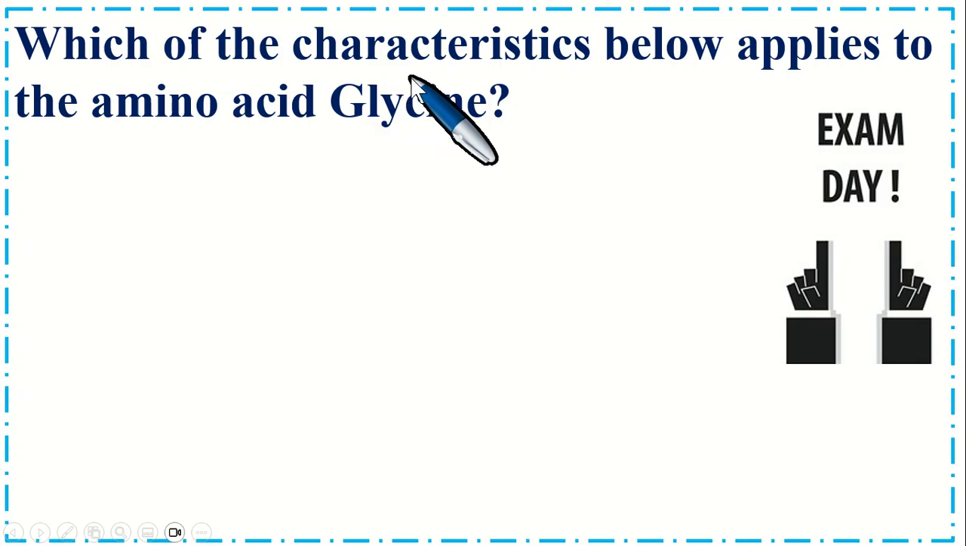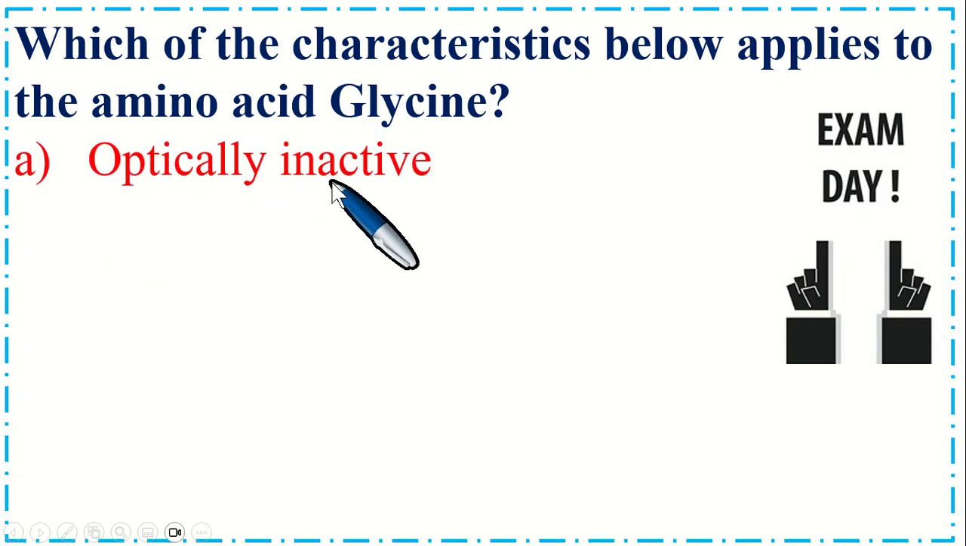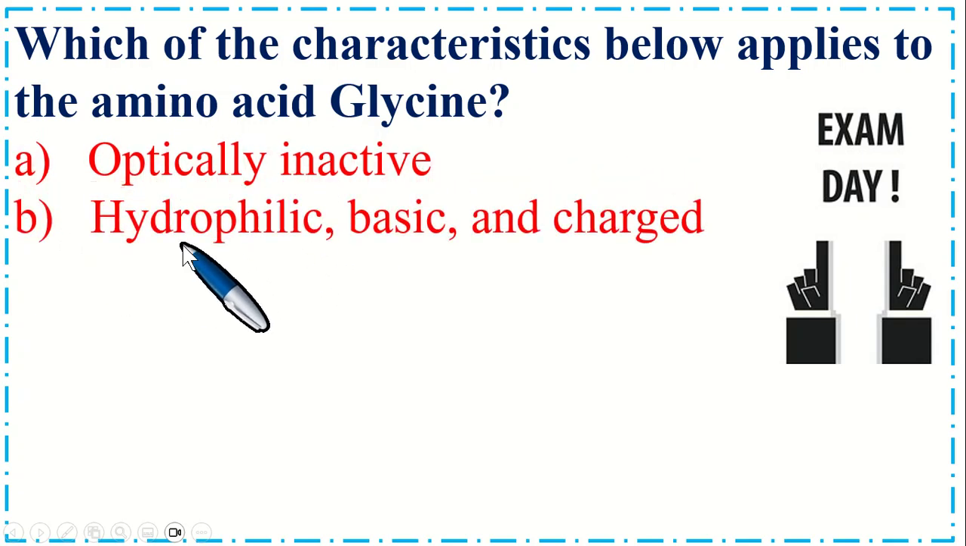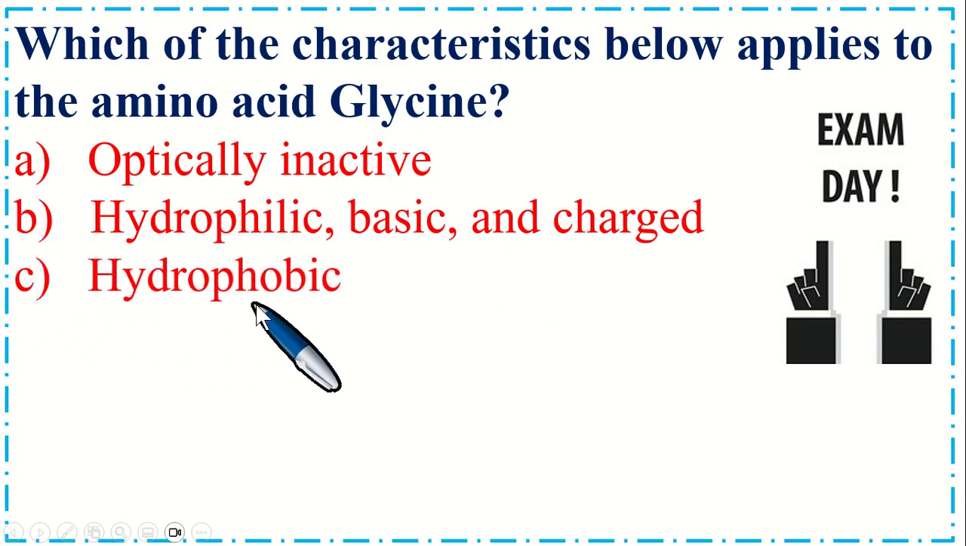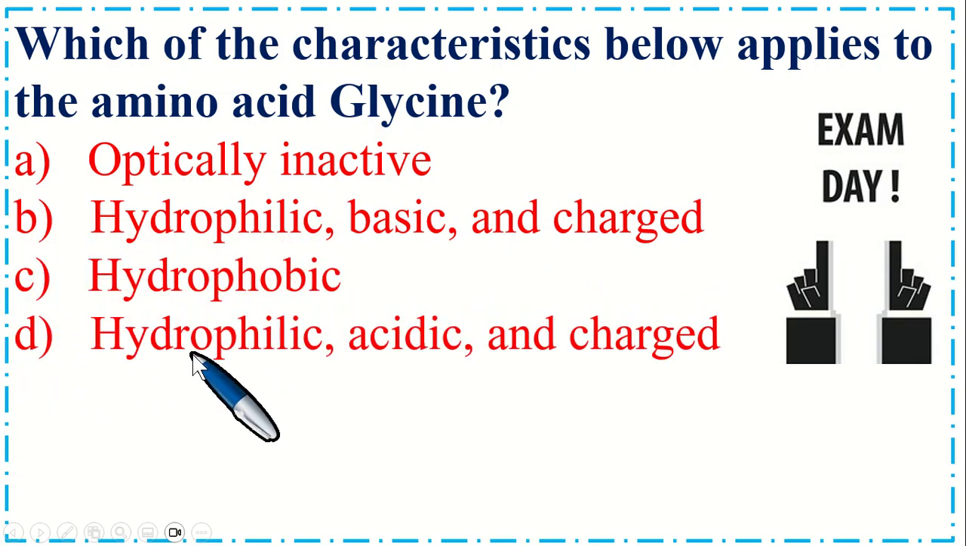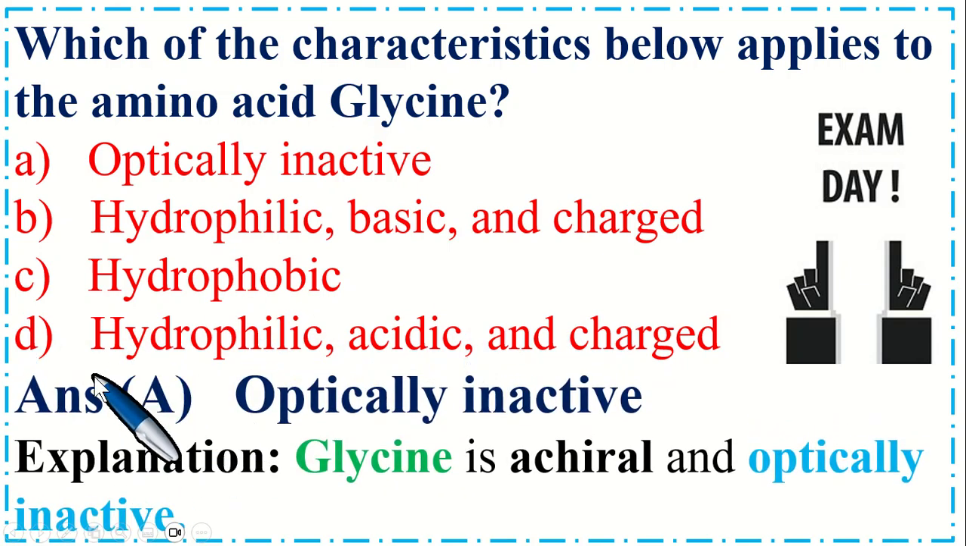Which of the following characteristics applies to the amino acid glycine? Option A, optically inactive, B, hydrophilic, basic, and charged, option C, hydrophobic, and option D, hydrophilic, acidic, and charged. So the correct option is A, optically inactive. Explanation is glycine is achiral and optically inactive.